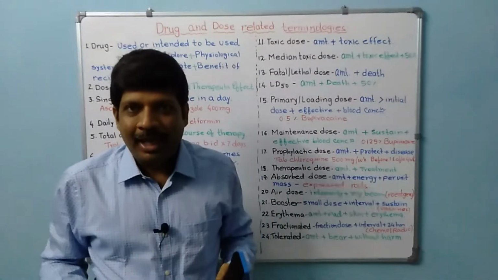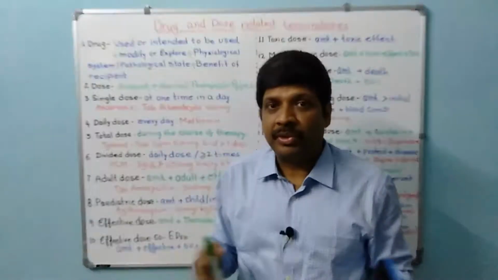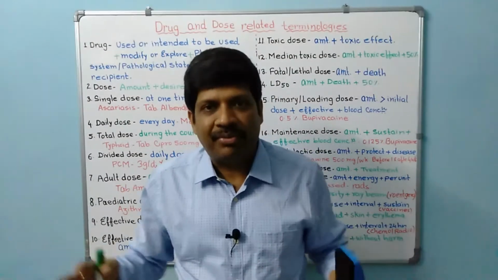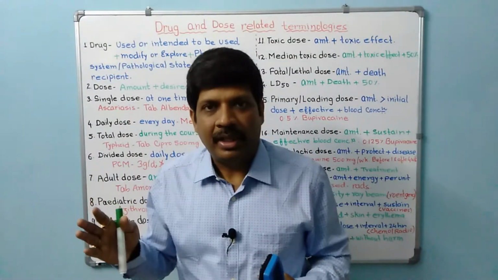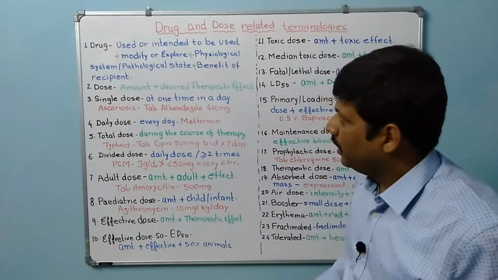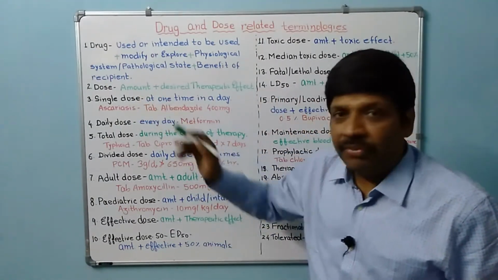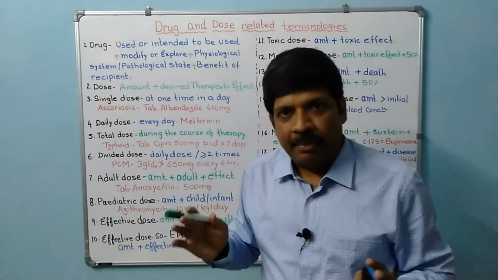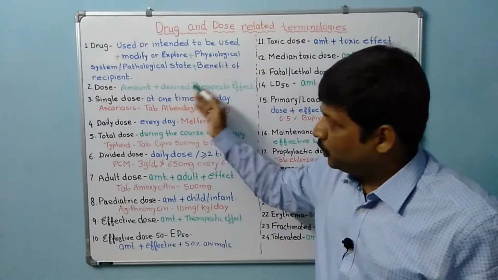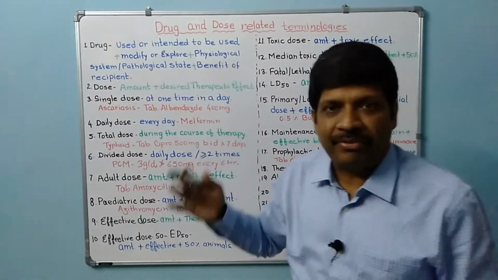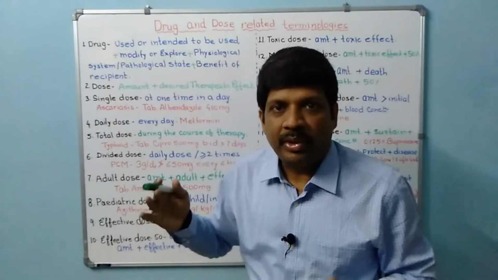Did you see how I used these keywords to define drug? Likewise, we'll go ahead. Next is dose. Amount of any chemical substance or compound which is used to give one effect. So that is dose.